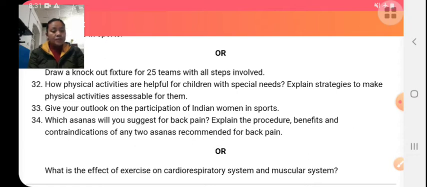Women's participation in sports can be increased by motivating and encouraging them, and moreover by making different policies and rules easy for them. Government should form various policies to improve their participation in sports.